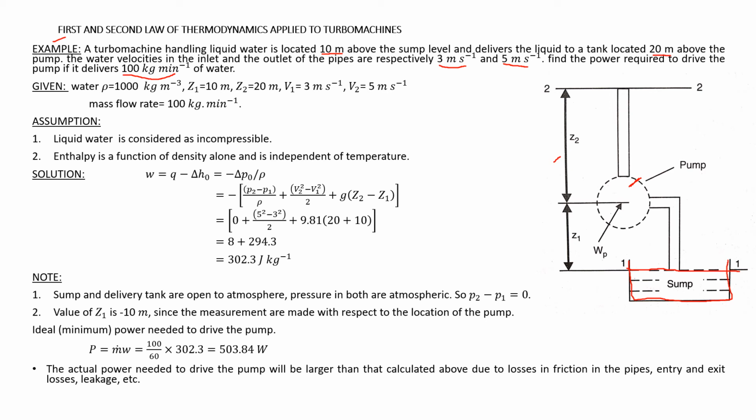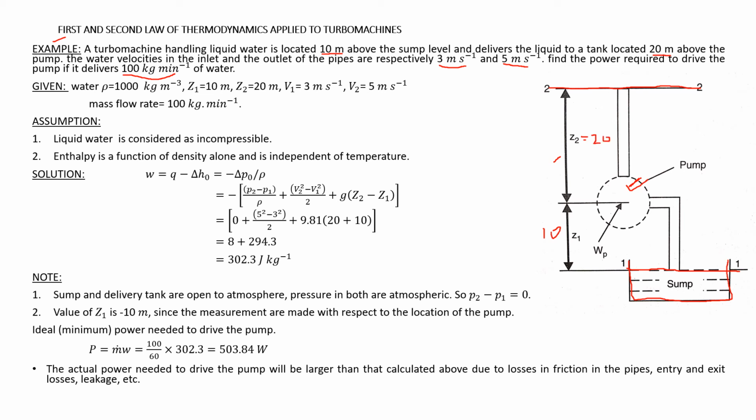The pump is 10 meters above the sump. Z1 is equal to 10 meters, and the delivery point, that is reference datum 2, is at a height of 20 meters from the pump. So Z1 is 10 meters and Z2 is 20 meters.